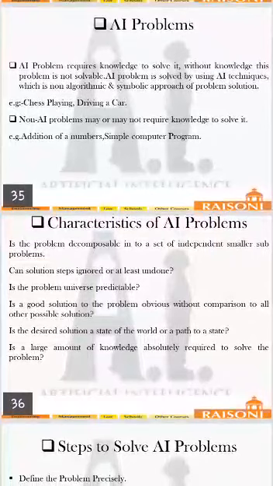An AI problem is solved by using AI techniques, which are a non-algorithmic and symbolic approach to problem solution.